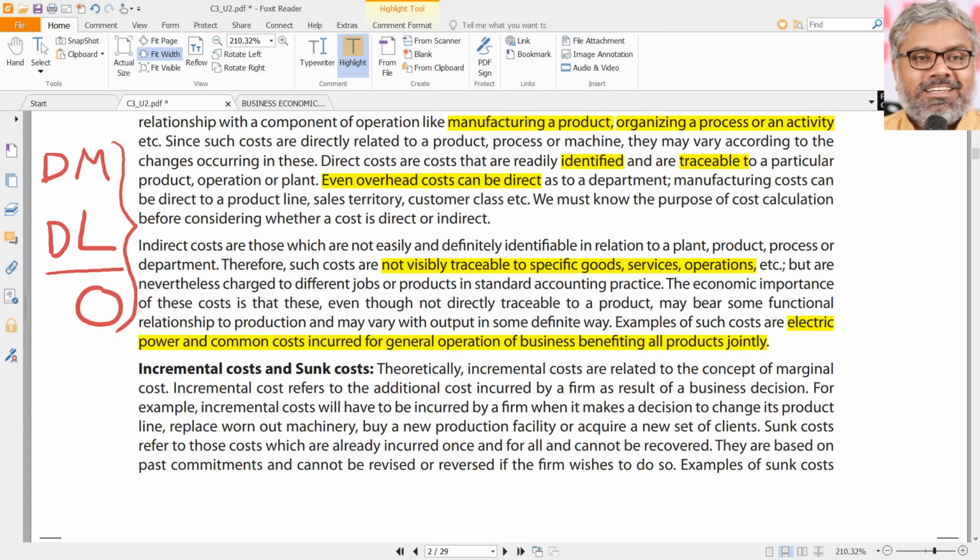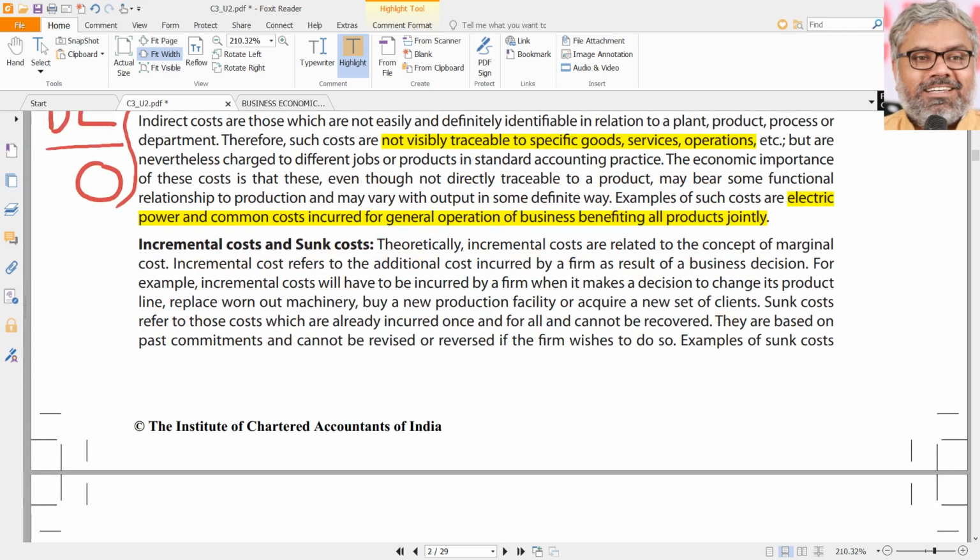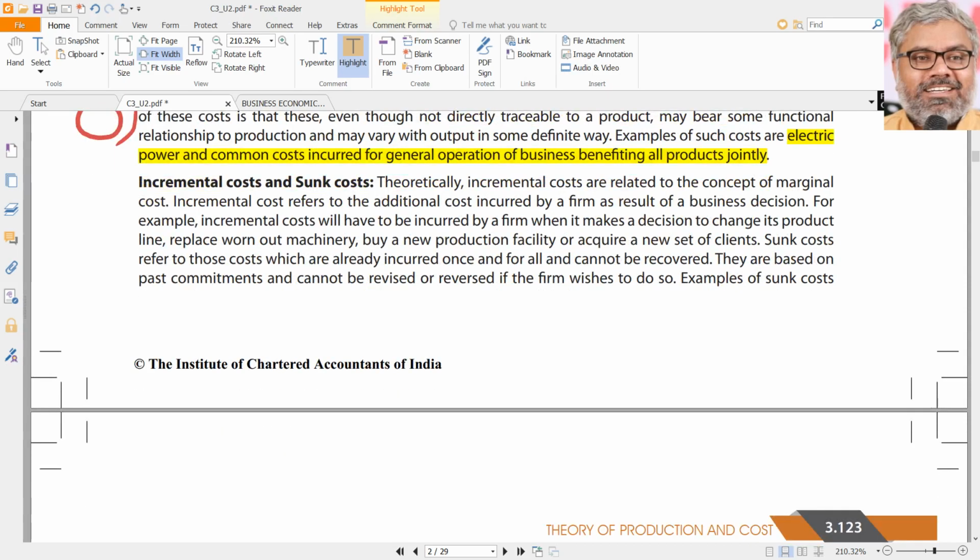That's it. So two points we understood here. One is that costs can be broadly classified into direct and indirect costs, and any organization will have three elements of costs called materials cost, labor cost, and overhead costs. Enough. That is enough.